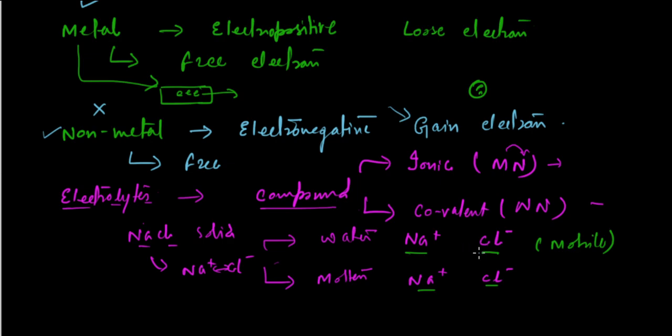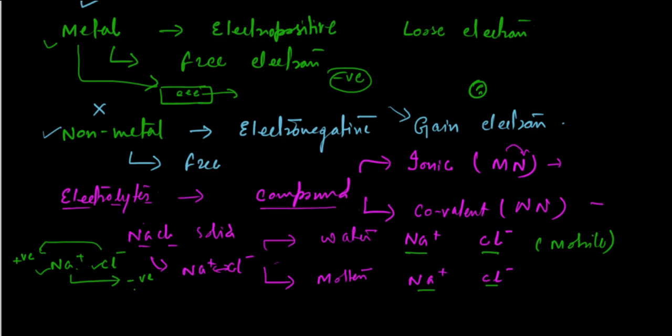So if you keep them, suppose you're keeping Na and Cl over here, and you're keeping the positive terminal on one side and a negative terminal on the other side, sodium will start moving towards the negative, and chlorine will start moving towards the positive. So both of these ions are charged particles, and both of them will contribute to the electricity. In the case of metal, if you remember, only electrons, the negative charge, were the charge carrier. But in an electrolyte, both positive and negative ions are the charge carriers.